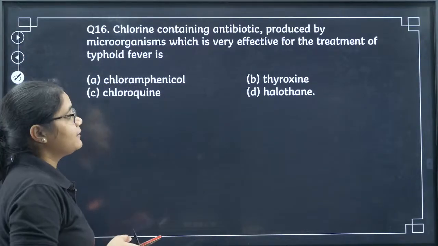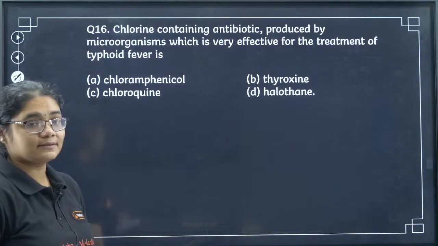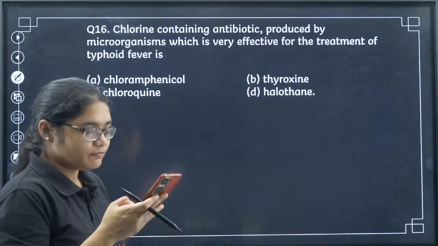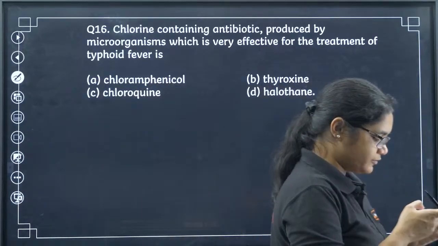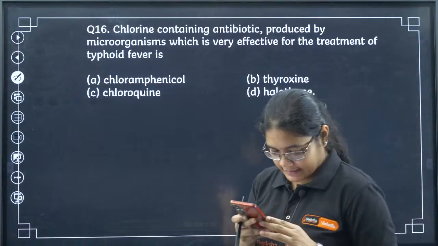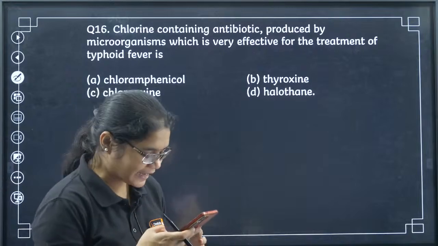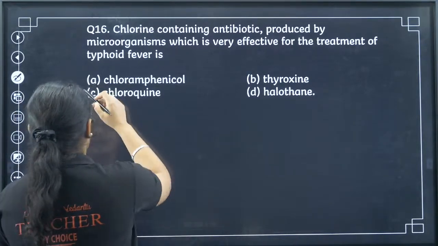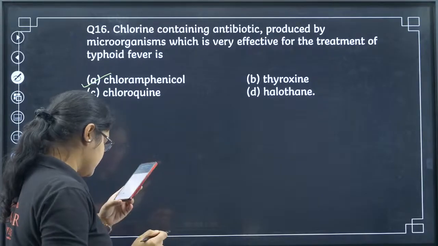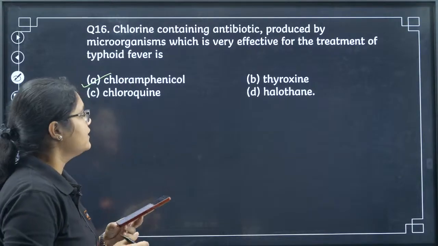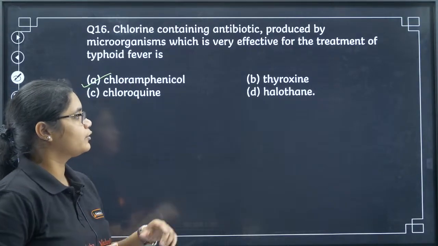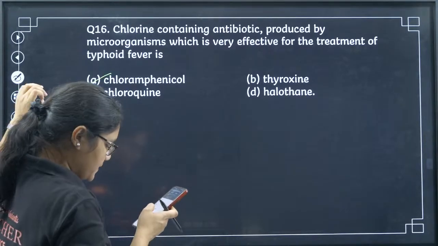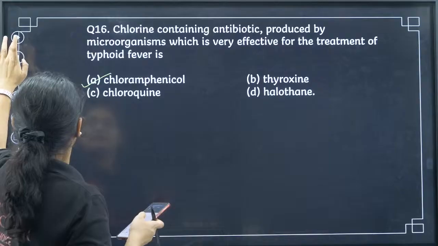Chlorine containing antibiotic produced by microorganisms which is very effective for the treatment of typhoid fever. Which is used for the treatment of typhoid fever? The correct answer is option number A. Anita has given me the correct answer. It is chloramphenicol. Chloramphenicol is used for the treatment of typhoid fever. Yes, Neon has given the correct answer.